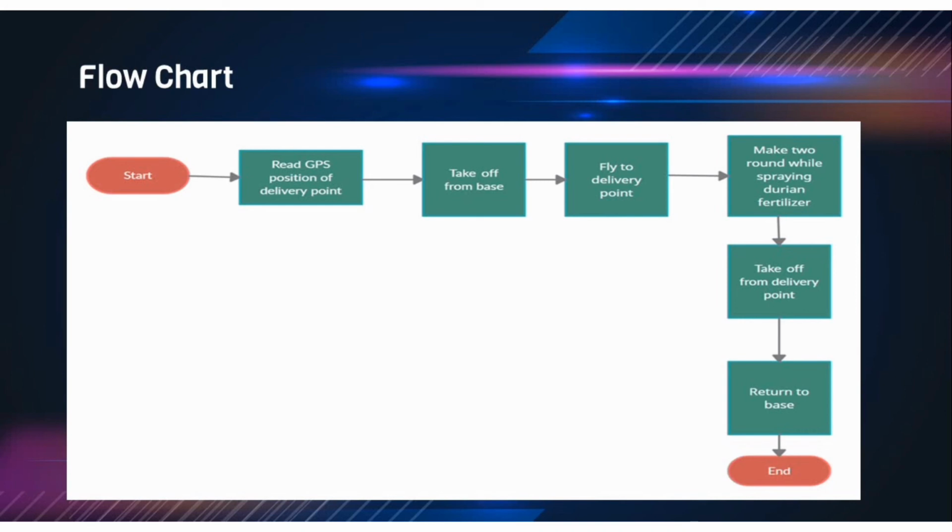First, start. Next, the drone will read the GPS position of the delivery point. After that, the drone will take off from the base point. Next, the drone will fly to the delivery point and make 2 rounds while spraying durian fertilizer. After that, it will take off from the delivery point and return back to the base station.